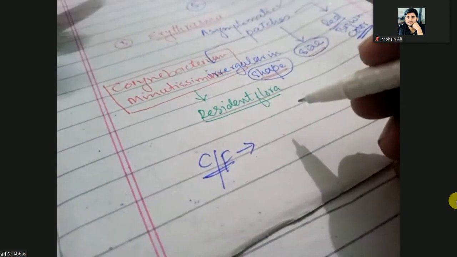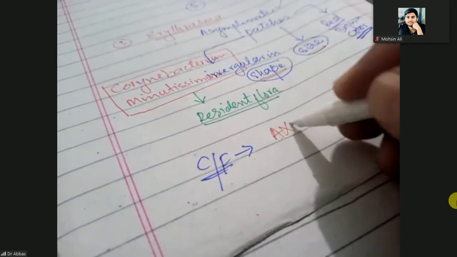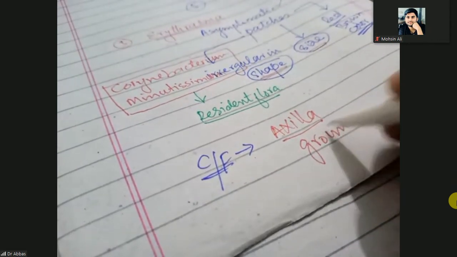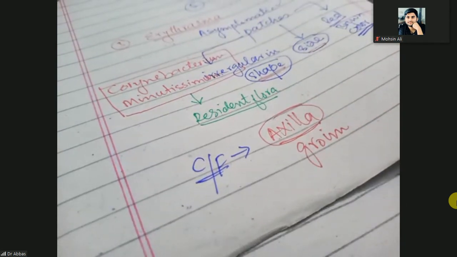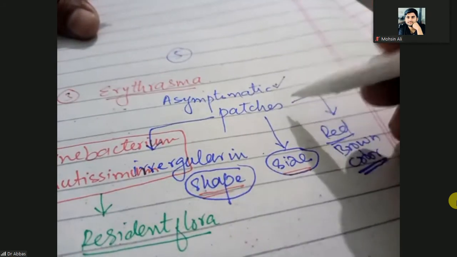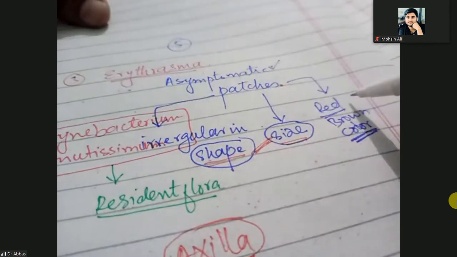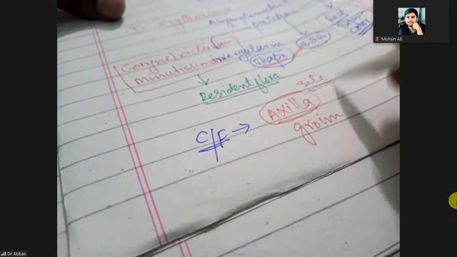These patches will most commonly be present on the axilla and the groin, but most commonly the axilla.